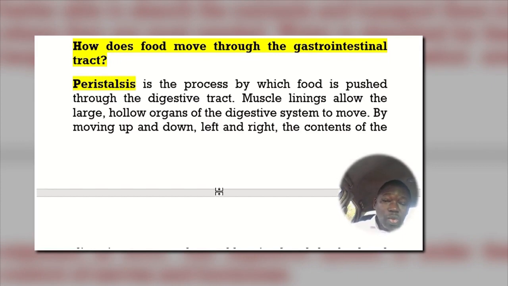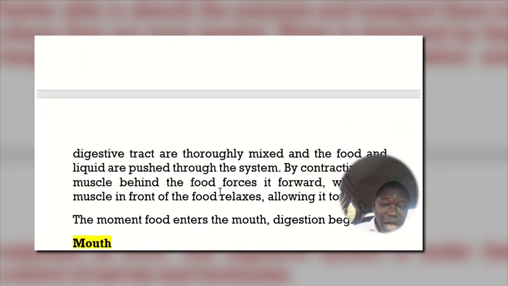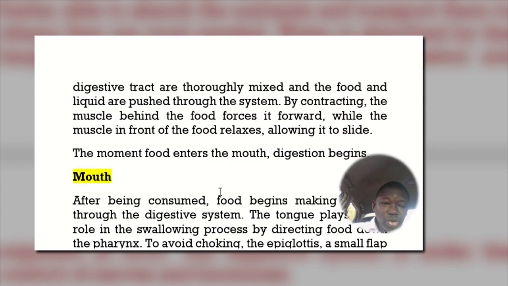Hence, we need to know what peristalsis means before we go on. Peristalsis is the process by which food is pushed through the digestive tract. Muscle linings allow large hollow organs of the digestive system to move. By moving up and down, left and right, the contents of the digestive tract are thoroughly mixed, and the food and liquid are pushed through the system.